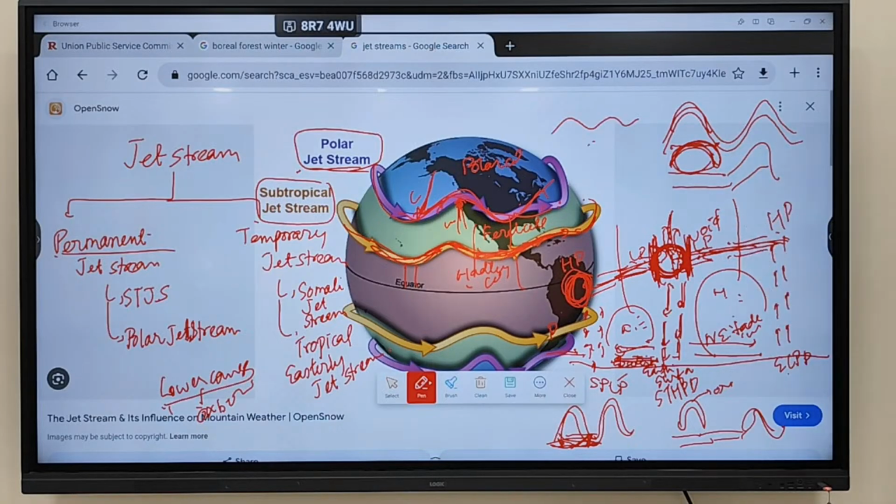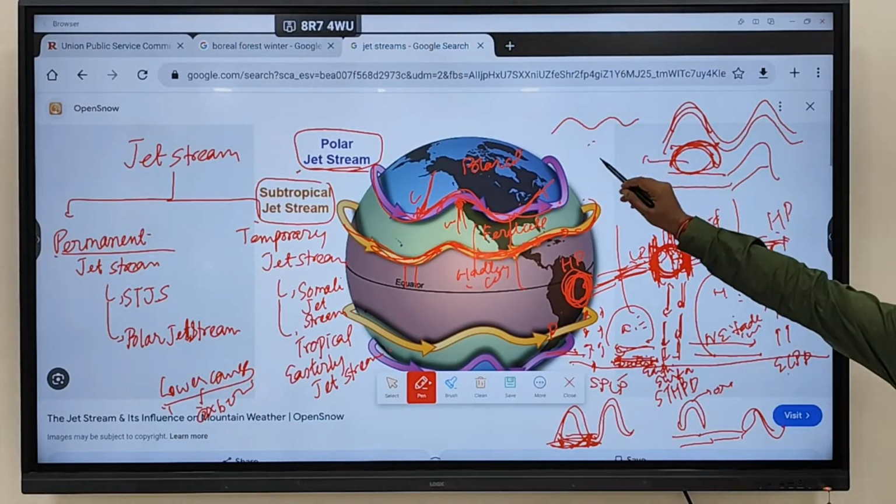When this air is left out, what will happen? This is the one which causes what we call western